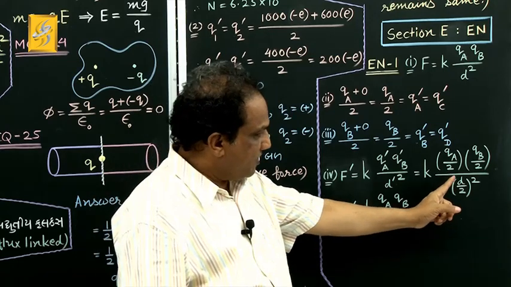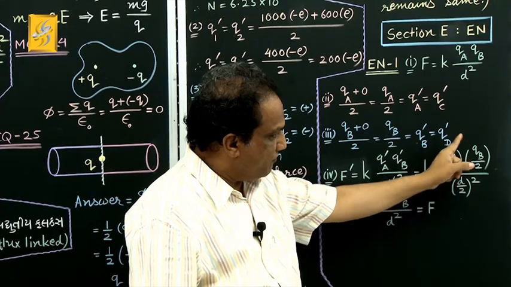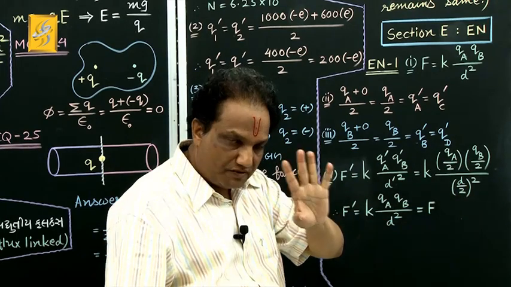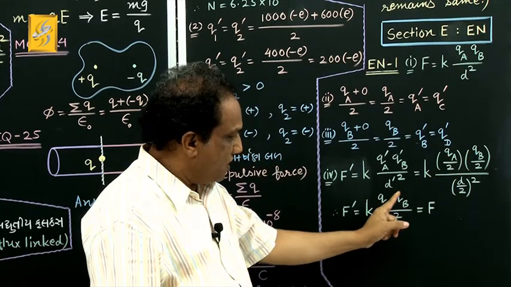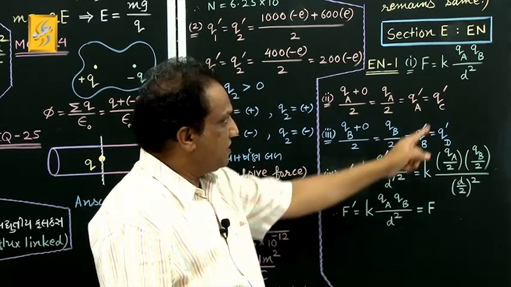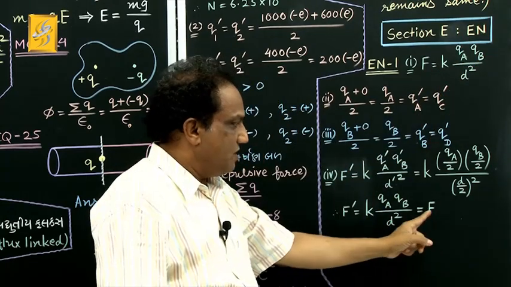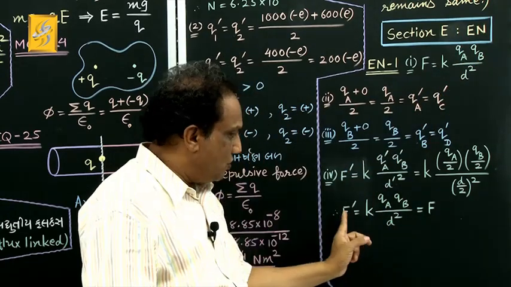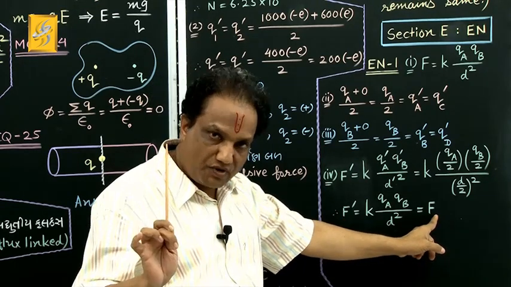So now tell me, 1 upon 2 square will be 1 upon 4. Here also 1 upon 2 to the 4, 1 upon 4 upon 1 upon 4, that is 1. So now it is K QA QB upon D square, which is nothing but F. So in this case, new Coulombian force will be same as earlier Coulombian force magnitude wise, okay?